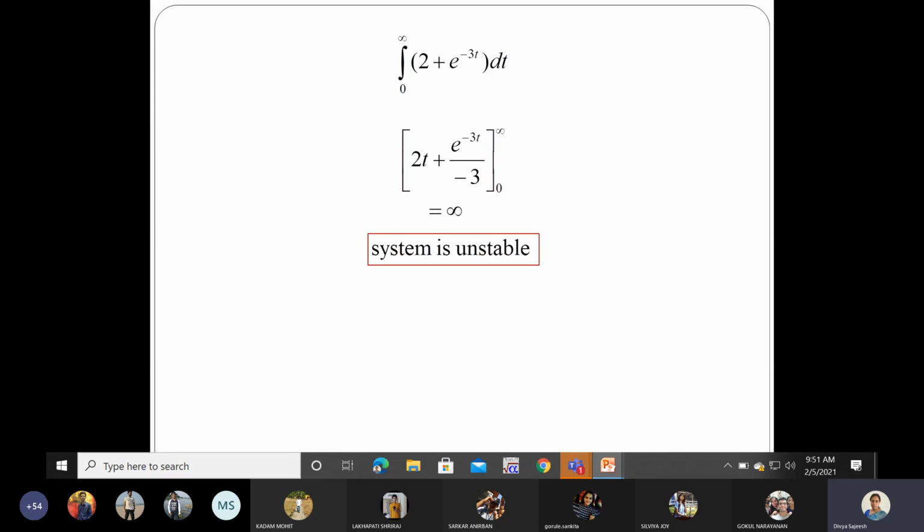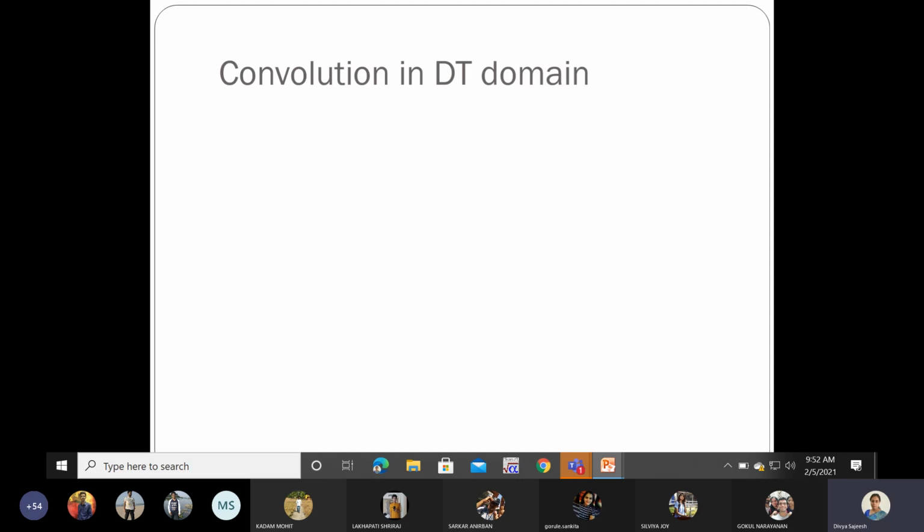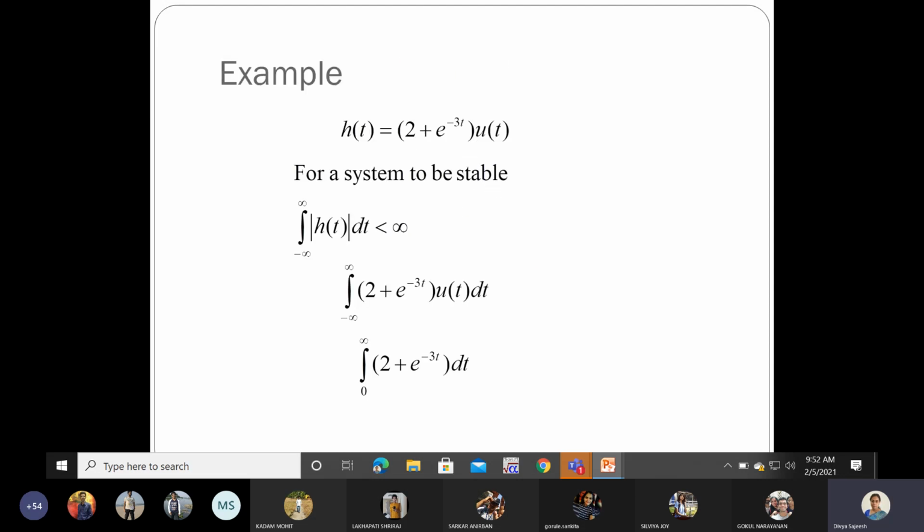So when I applied the condition in this equation, we found out that your output is becoming infinite. You are not getting a bounded output. Even if you give a bounded input signal, the output is not bounded. It is going to infinity. So the system is unstable in nature. Okay.